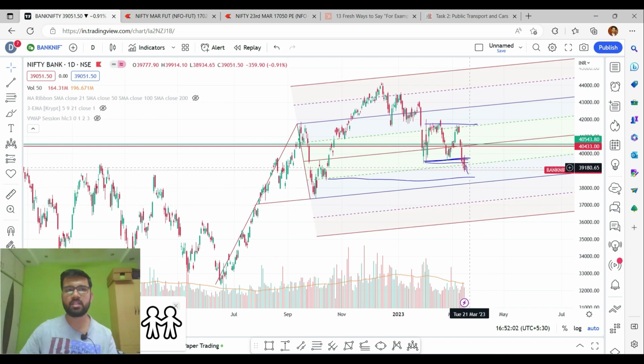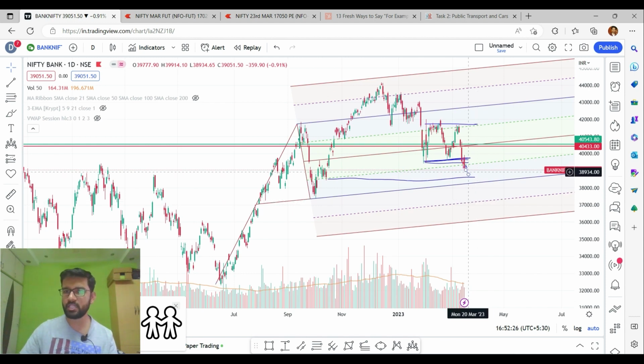So I'm expecting the Bank Nifty to fall up to these levels, and I'm carry forwarding these levels also, and I will explain how I'm going to modify these levels if the market doesn't go up to these levels, or the market comes down, and again if the market goes up. So for the Bank Nifty, the first target will be like 38,400 or 38,500 levels, the second target will be like 38,243 levels, and the final target will be like 13,200 levels on the downside.